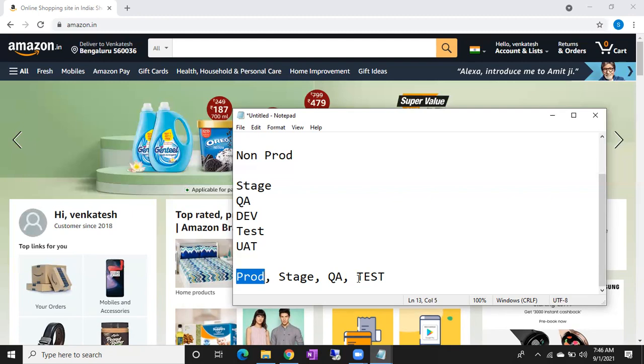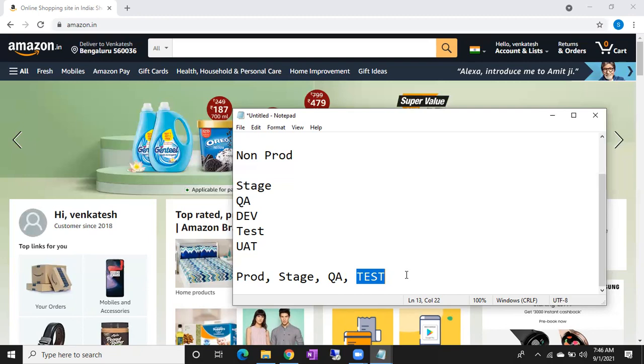So first we'll apply patches on test. If it is successful, we'll apply patches on QA. If it is successful on stage, then we'll apply on the production server. At any environment, if we get any errors, we'll try to fix them and make sure the same errors do not occur on the production environment. In case anything is there, first we'll fix the issues, then we'll apply the patches on production. In this way, we manage and maintain the prod environment and non-prod environments. Prod means only production servers. Under non-prod, we have different servers: stage servers, QA servers, dev servers, test servers, UAT servers.